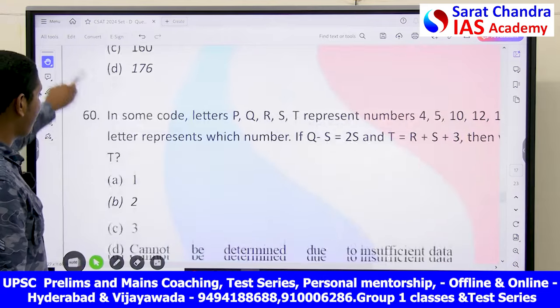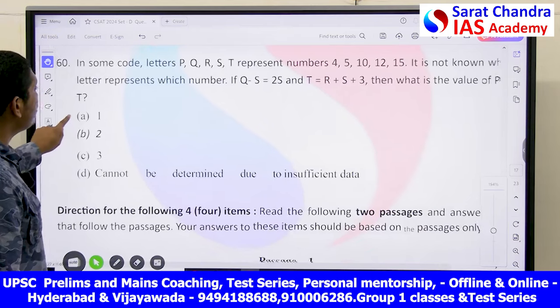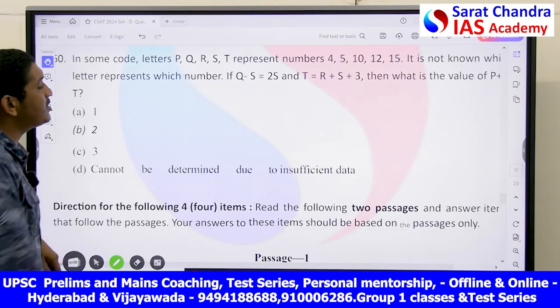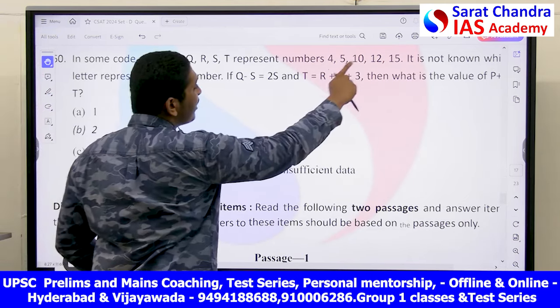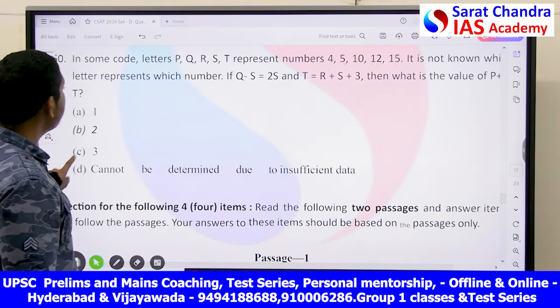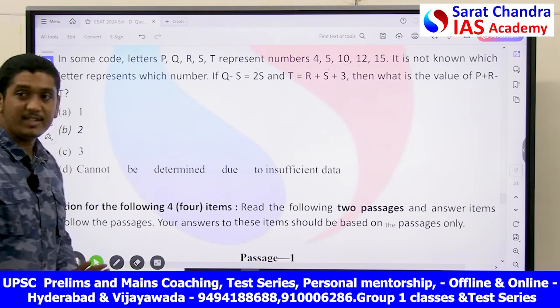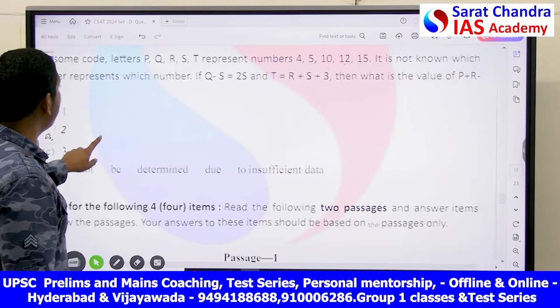Next question. Here you see, in some code, letters P, Q, R, S, T are represented by 4, 5, 10, 12, 15. It is not known which letter represents which number. He has not said which letter represents which number, but he has given you some relationship.